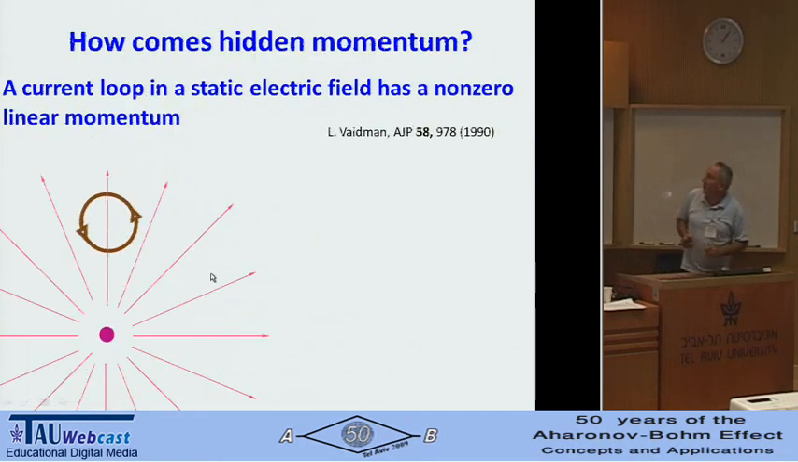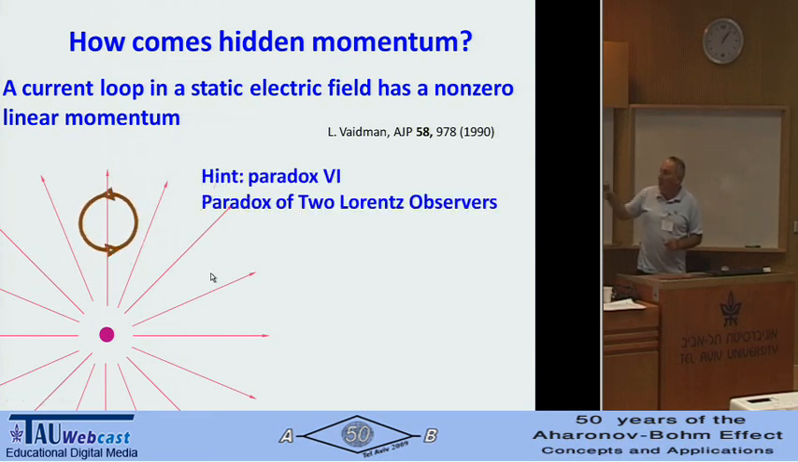Let's try. How does hidden momentum come about? I never said so. If you really want to answer, there are all kinds of models. It depends, and you can look in this paper. But you can start with this paradox, and probably you will find out for all models how it goes on. The paradox of two Lorentz observers.